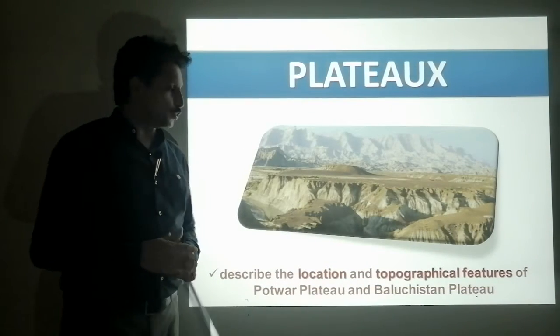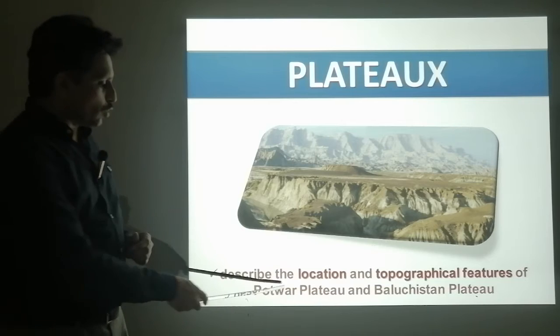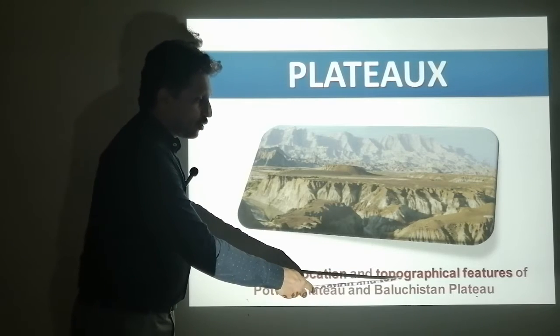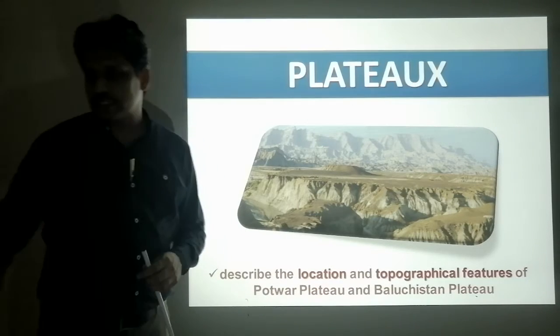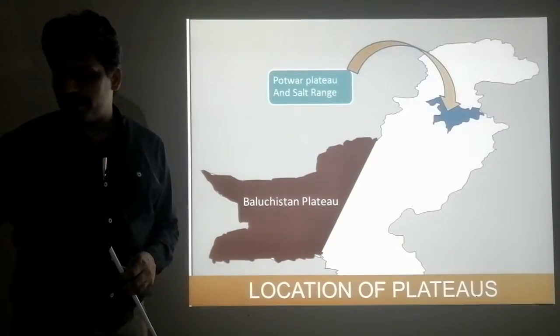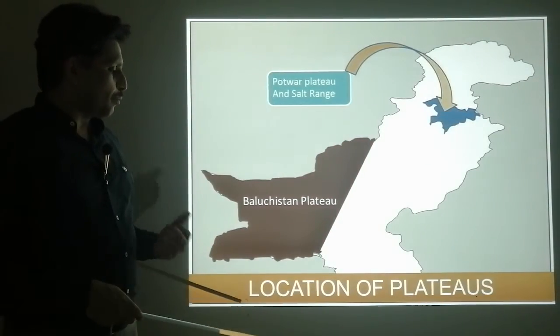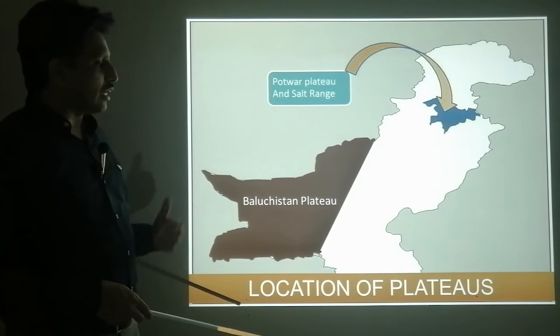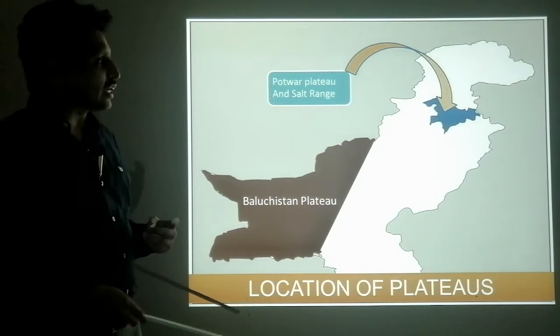Number one is plateaus. For plateaus, you need to know about the location and topographical features. Here is the location of the plateaus in Pakistan. You can see there are two plateaus in Pakistan.